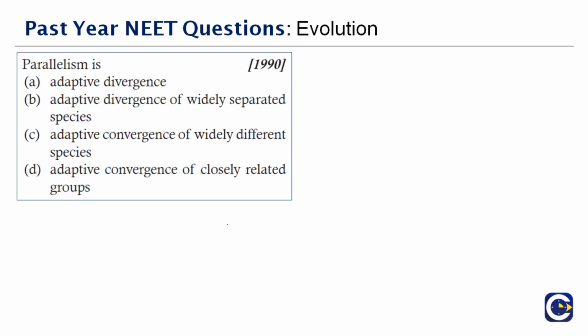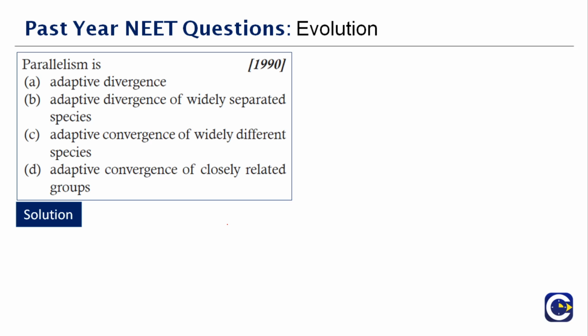Next question here. Parallelism is dash, and this question was asked in the year 1990. So what do you mean by parallelism? How can you define it? See, they are talking in terms of convergent evolution. In convergent evolution, similar adaptive functional structures develop in different species. When convergent evolution is found in separate but closely related species, you call that parallel evolution. In parallel evolution, the two species have relatively recent common ancestors.